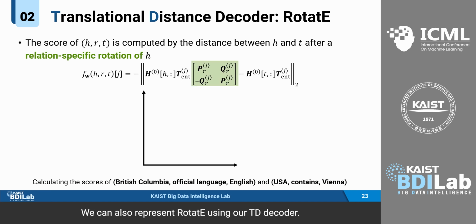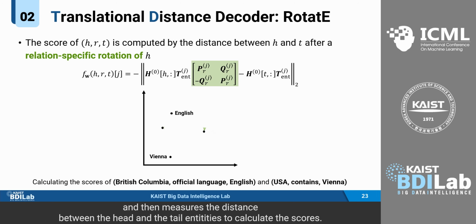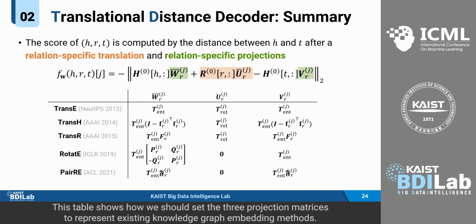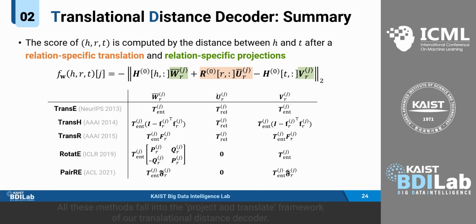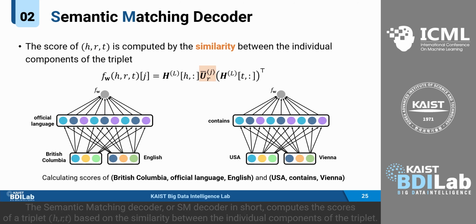We can also represent RotatE using our TD decoder. RotatE represents each entity using complex vectors, rotates the head entity using the relation vector in the complex space, and then measures the distance between the head and tail entities to calculate the scores. This table shows how we should set the projection matrices to represent existing knowledge graph embedding methods. All these methods fall into the project and translate framework of our translational distance decoder.